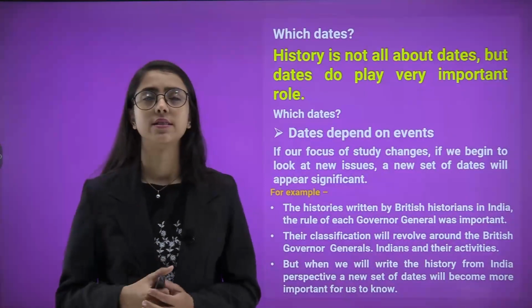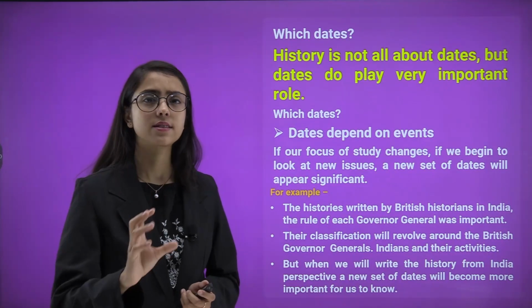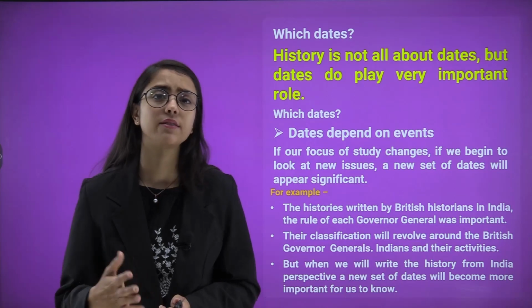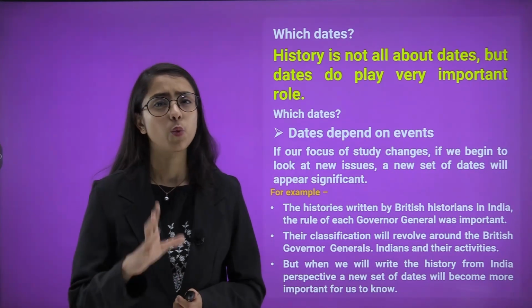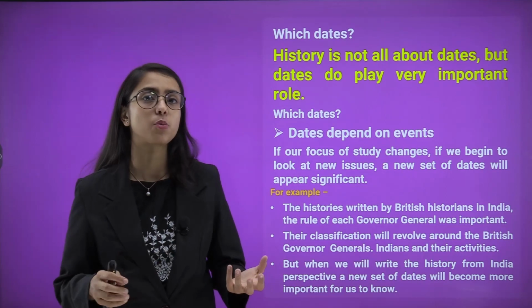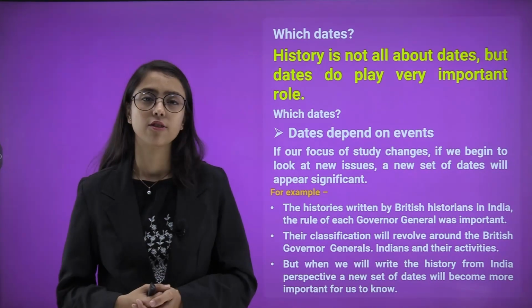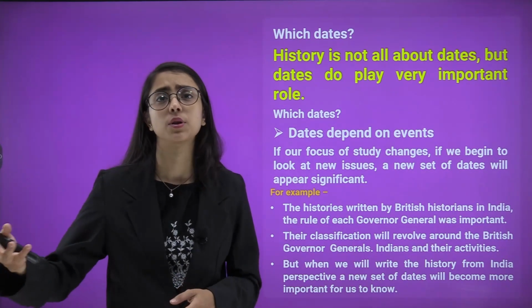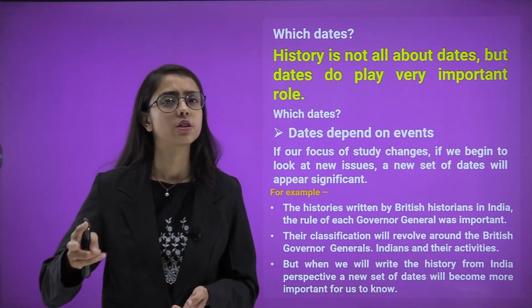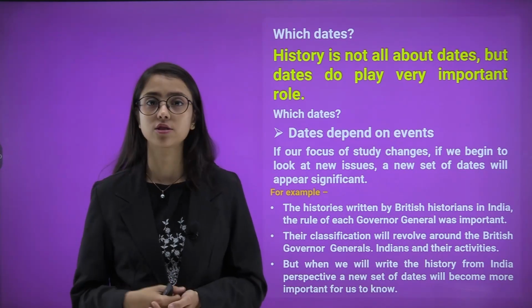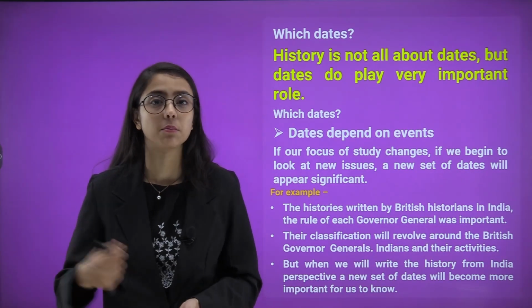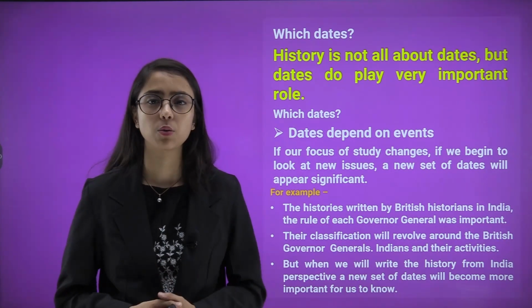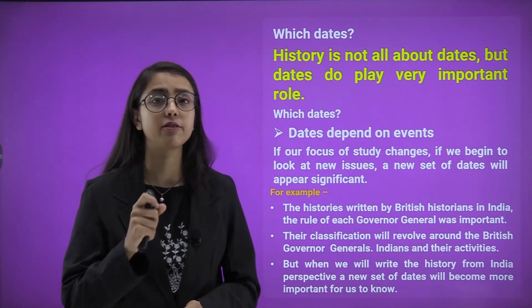So, which dates? Now, as we talked about, dates have accounts, we accounted and maintained the records of date and place where things and events were taking place. But which dates? How do you know which date is important and which date is not important? For example, if today is 15th of January and tomorrow is 26th of January, how do you differ between the two, that which date is important? Of course, 26th of Jan, because it is Republic Day. But what about history? So, history is not all about dates, but dates do play a very important role.